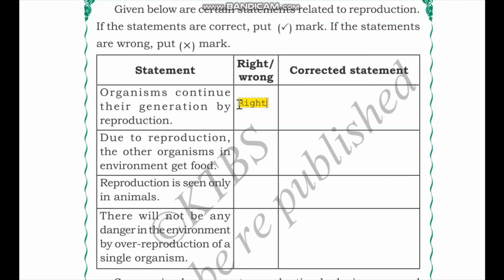So if an organism stops reproducing, that is, if all the living beings of a particular animal breed stop reproducing, what happens is that species of animal or organisms stop existing and they go extinct. So in order for us to ensure that an organism does not go extinct, they need to continue their generation by reproduction.